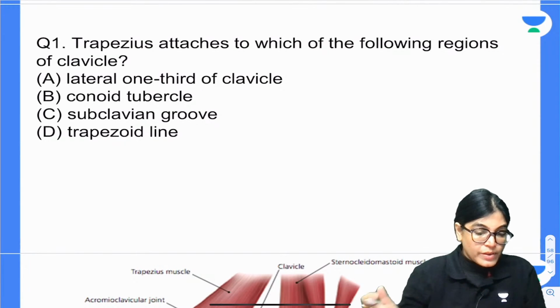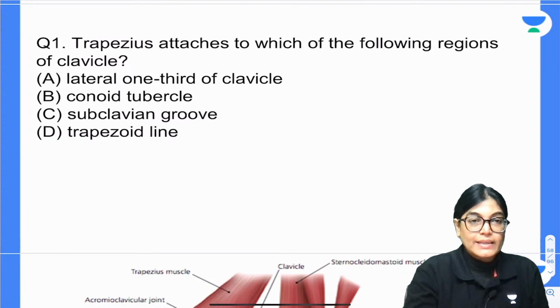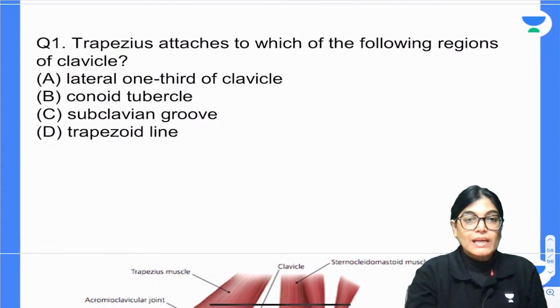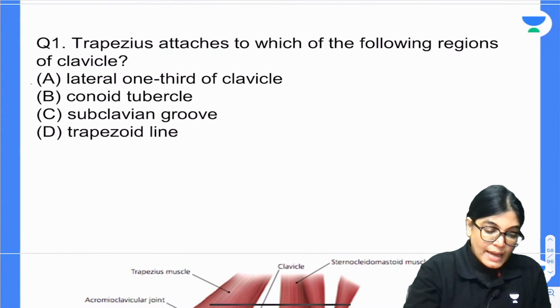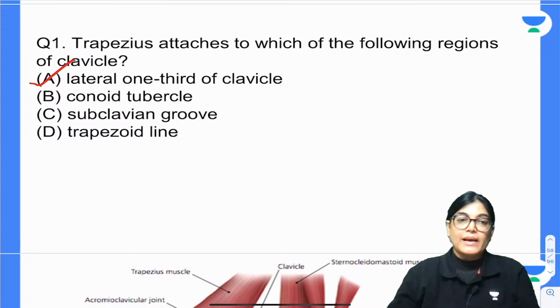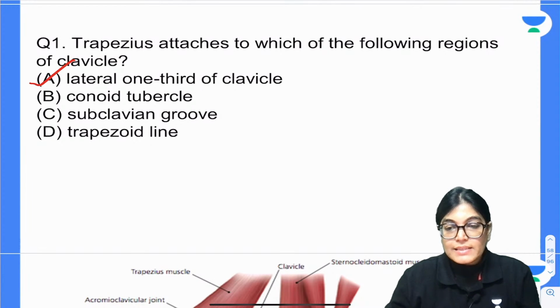So 30 seconds will be given to you and you have to mark the correct answer. Whether it is lateral 1/3 of a clavicle, coracoid tubercle, subclavian groove or trapezoid line. The correct answer is lateral 1/3 of the clavicle. My dear aspirants, the correct answer is lateral 1/3 of the clavicle.